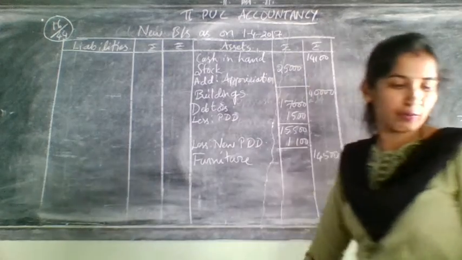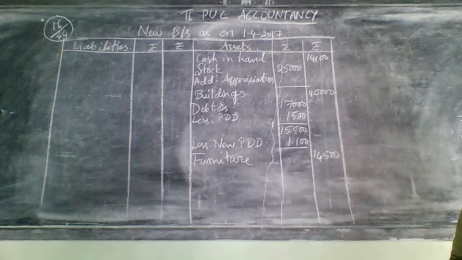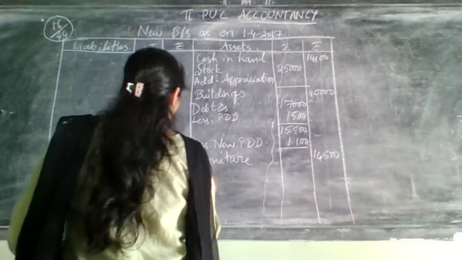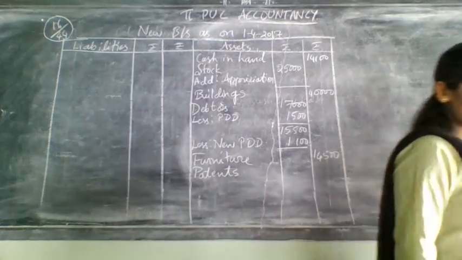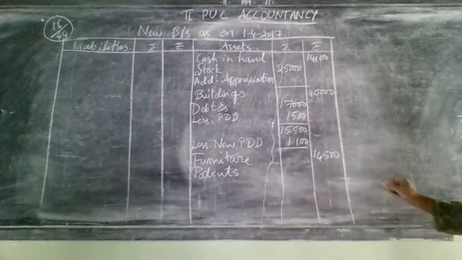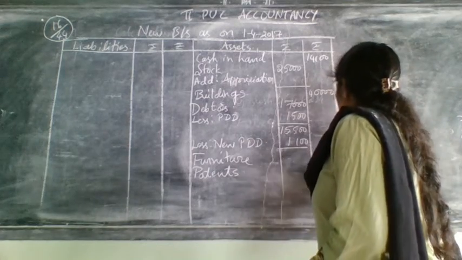Next you are having one more asset, patents. For this also no adjustments. So write directly on the outer column. Patents they have given 30,000. Write like that only. Next one.